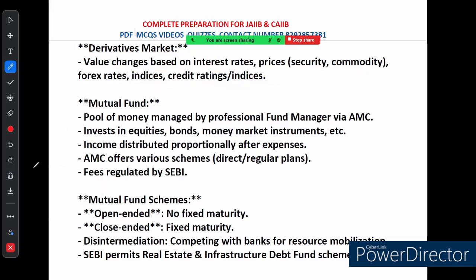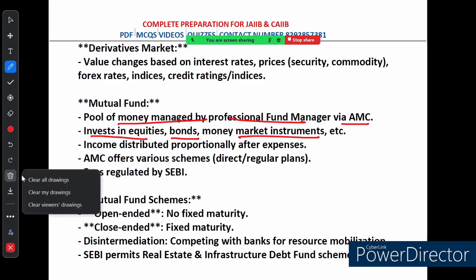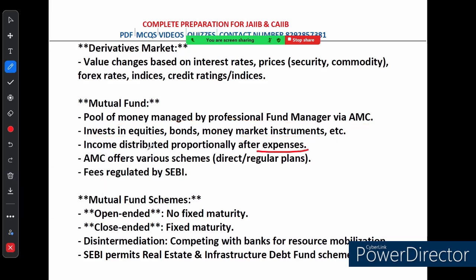Mutual fund. See, a mutual fund is like a pool of money that people invest. It is managed by professional fund managers via AMC, working under the asset management committee. This money is invested in various things like stocks, bonds, equities and many money market instruments. After deducting expenses, the income is distributed proportionally to the investors. The fees are regulated by SEBI, that is Securities Exchange Board of India. There are two types of mutual fund schemes. One is called open-ended. These don't have a fixed maturity period. And second is closed-ended. These have a fixed maturity period.